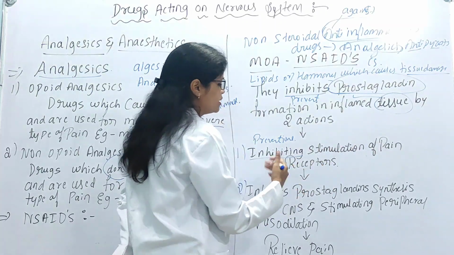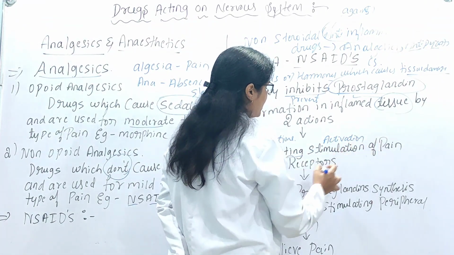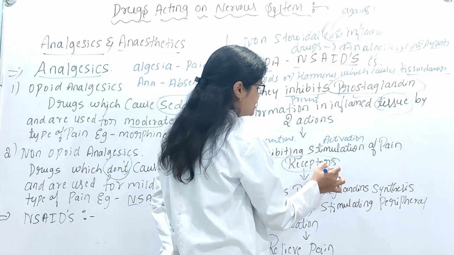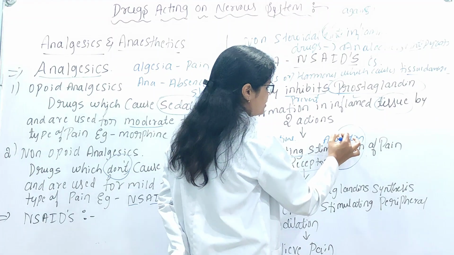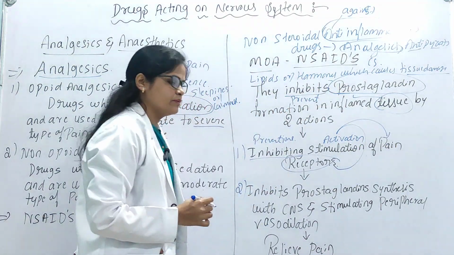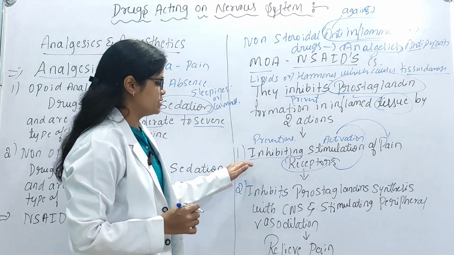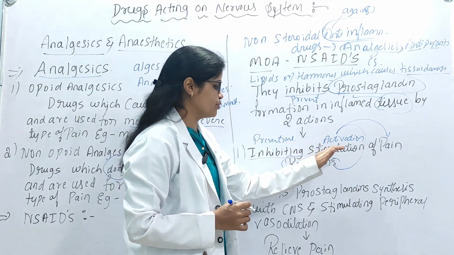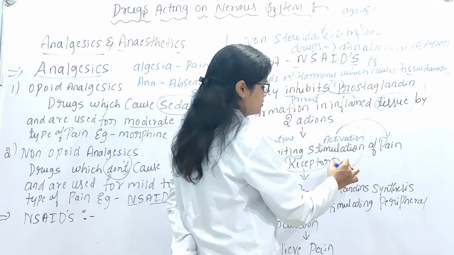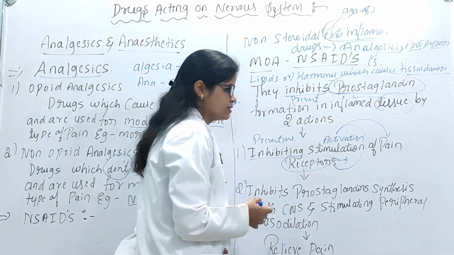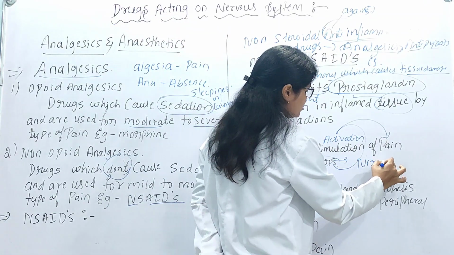Stimulation is nothing but activation of pain receptors, means the receptors which are activating the pain. Means the first mechanism of action is that these drugs are preventing the stimulation of pain receptors. Here, at these pain receptors, the signals may reach to the nerve endings.